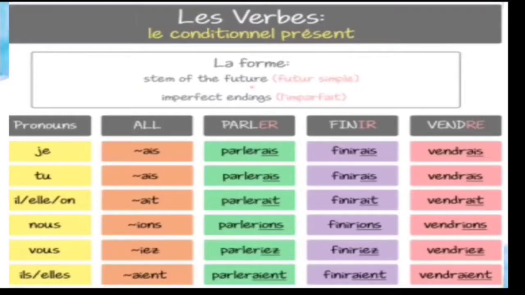And next, the verb vendre means to sell. For the vendre verb, the infinitive ends with what? E. So for that, you have to remove the E and add the endings. So je vendrais, tu vendrais, il vendrait, elle vendrait, nous vendrions, vous vendriez, ils vendraient, elles vendraient. So this is the conjugation for the conditional present.